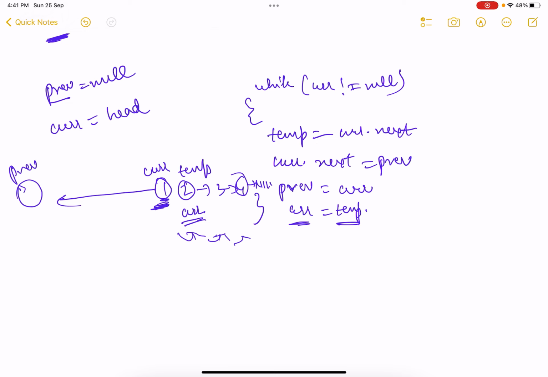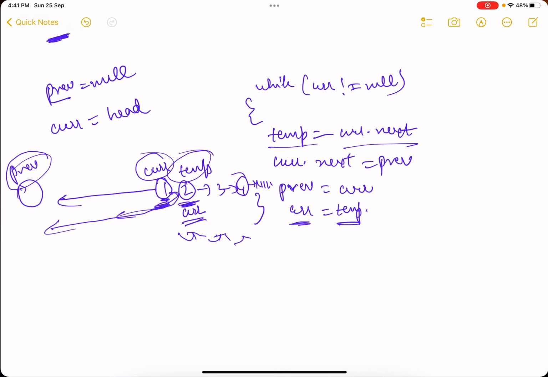First, temp equals to current.next. This is the first step because I don't want to lose this node, right? Otherwise, if I just remove this link initially, I lose the pointer to this node. So first I keep a temp pointer. Then I make this point here. Then I update this. Now previous will become equal to current, and current will be updated, right? These are the basic steps that I do. Simple stuff, a very traditional problem, right?